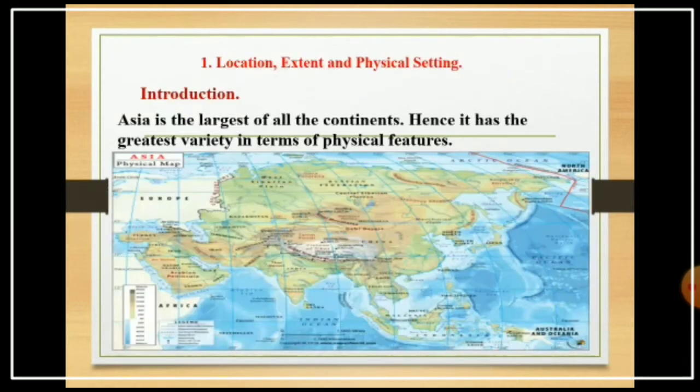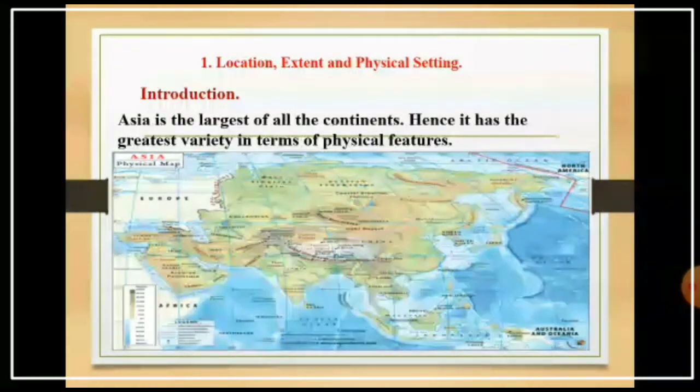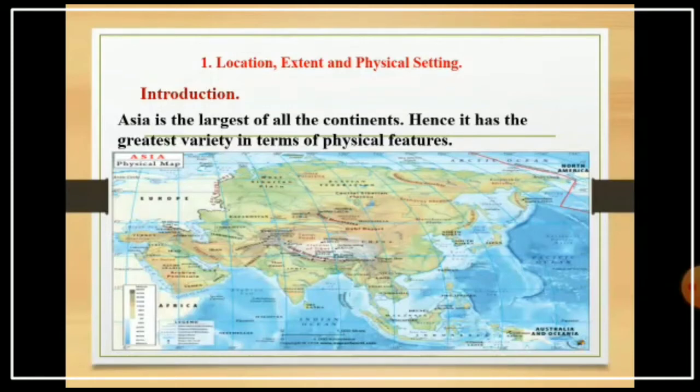Next, introduction. Asia is the largest of all the continents, hence it has the greatest variety in terms of physical features. As you learnt in the beginning, there are seven continents. Asia is the biggest, Australia is the smallest, and the third largest is North America.